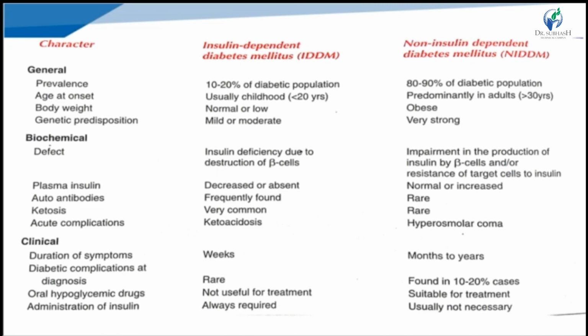The general biochemical and clinical characters are given in the chart as we discussed in the previous slides. So this is type 1 and type 2 diabetes. This is the main overview of diabetes mellitus disorder.